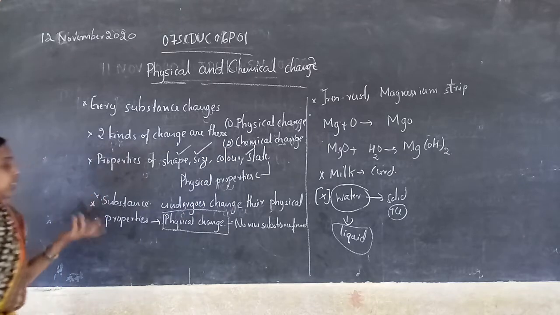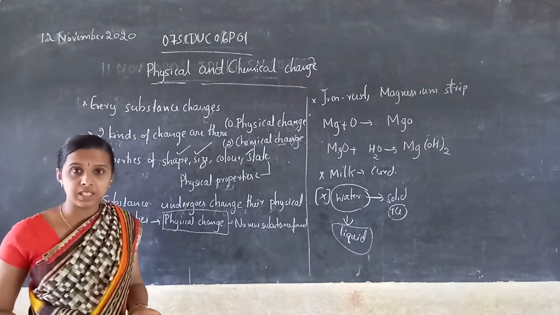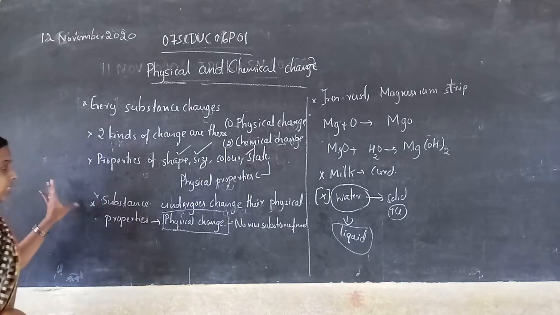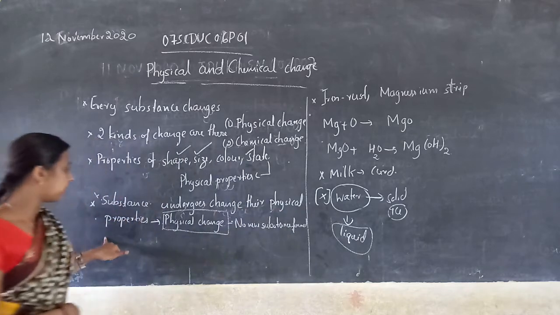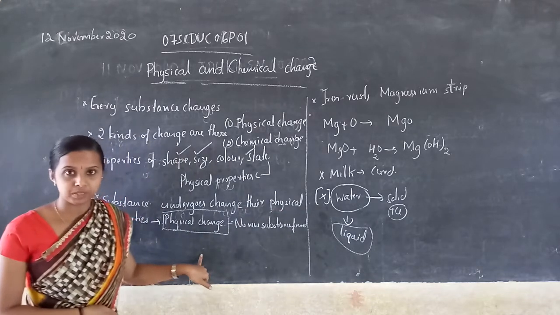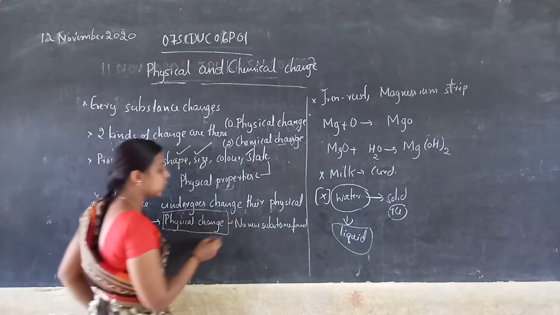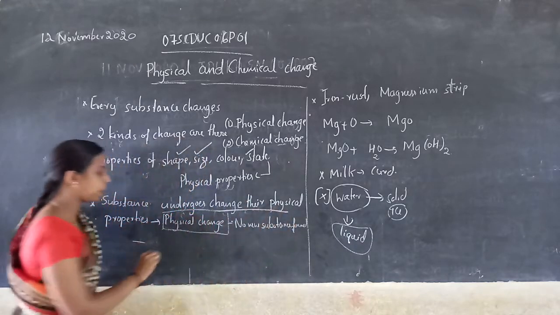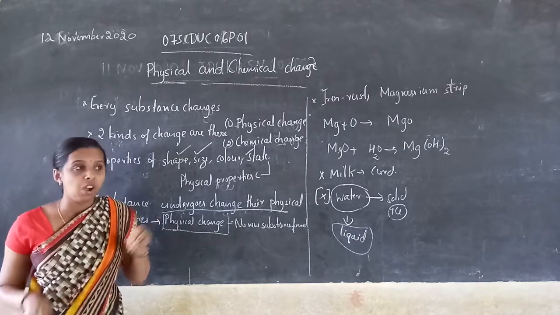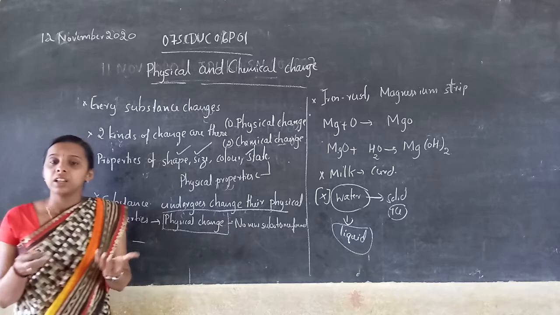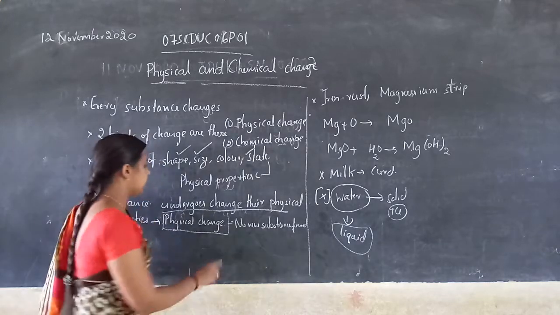Next, what is the meaning of physical change? Physical change means the substance undergoes a change in its physical properties or physical nature. Any substance that changes its physical property, we call that a physical change.